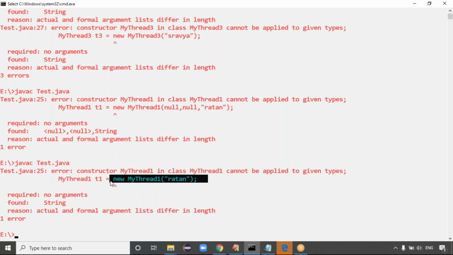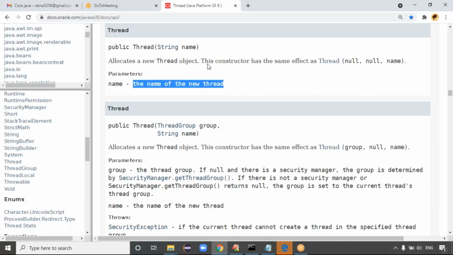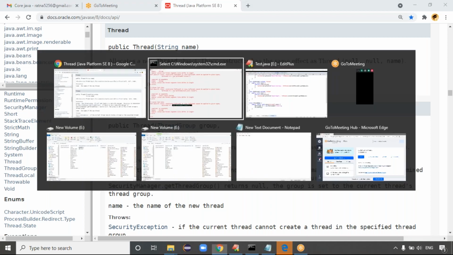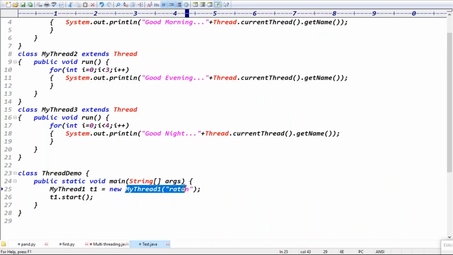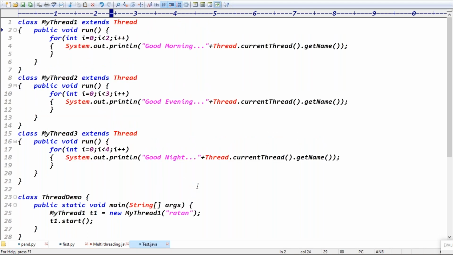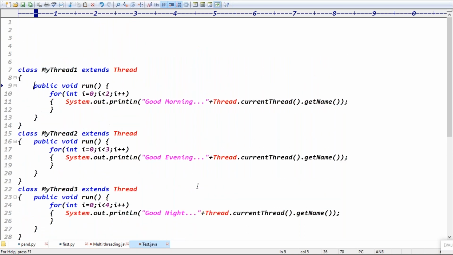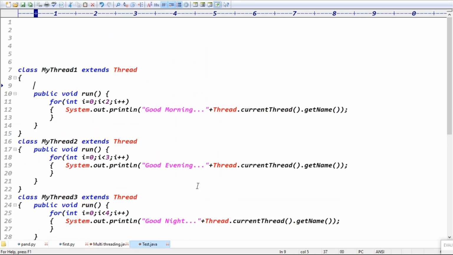It's String. I'm wrong actually, because this is which class constructor? This is a Thread class constructor. But what we are doing, we are taking the Thread class constructor in MyThread, our normal class constructor, right? But we have the option it seems. Let me try once. Real time we will do the code like this, guys. Actually, I was thinking of the Thread class constructor, but I realized in the Thread class I'm not passing the argument. In MyThread class I'm passing the argument, right?